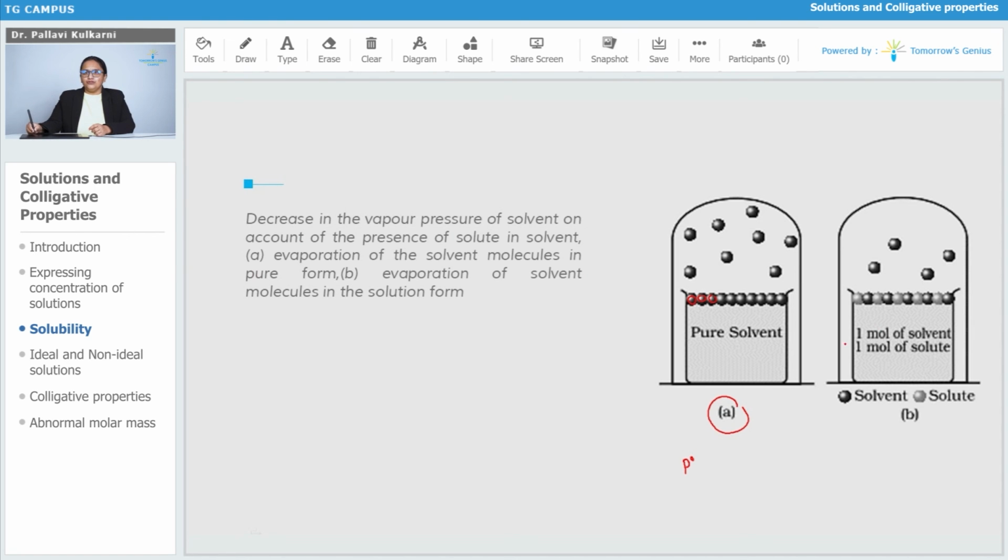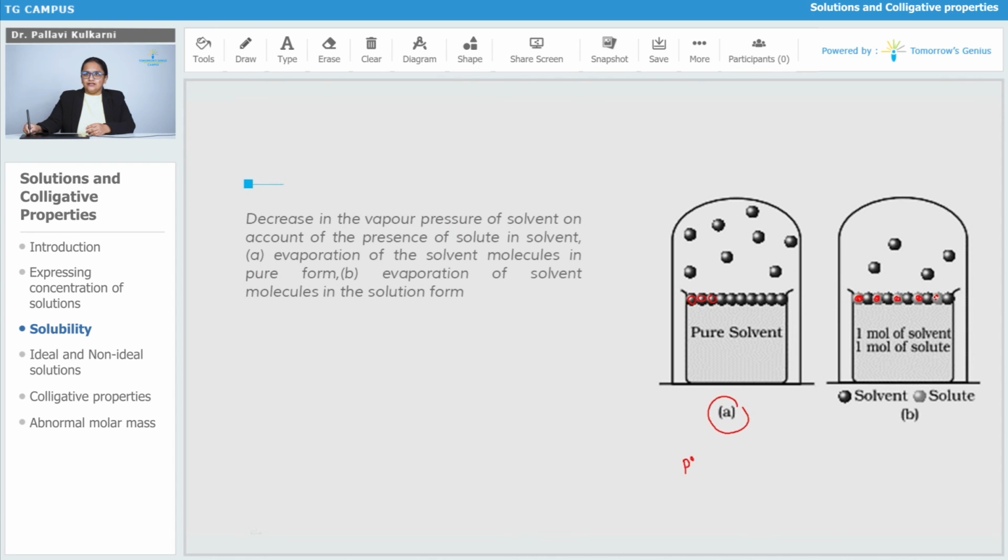Now we are going to add a non-volatile solute to this. As it is non-volatile, it will not contribute to the vapor pressure. Some places will be taken up by these non-volatile solutes.